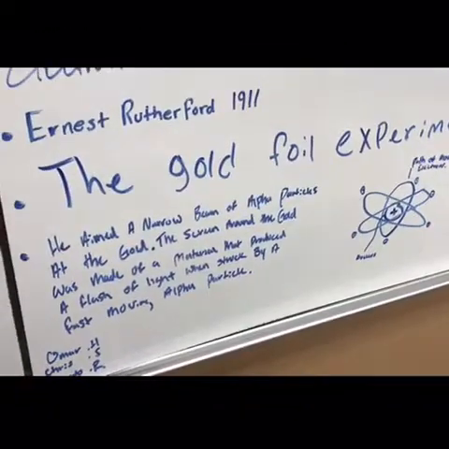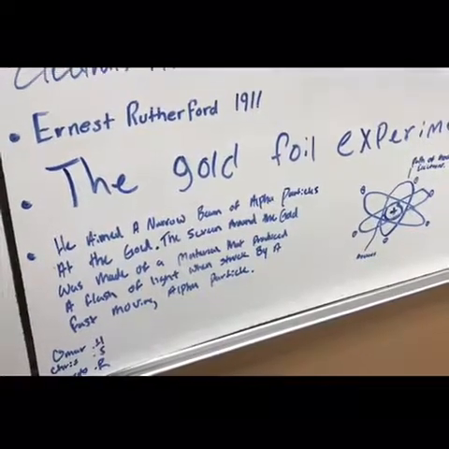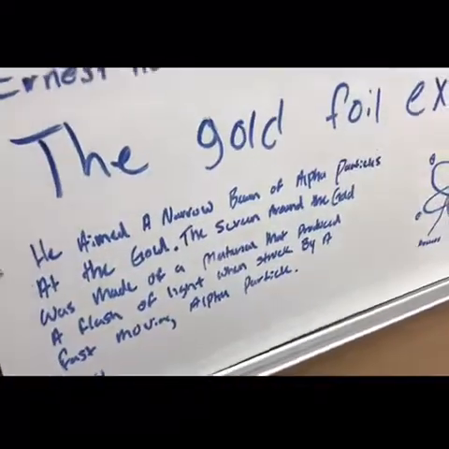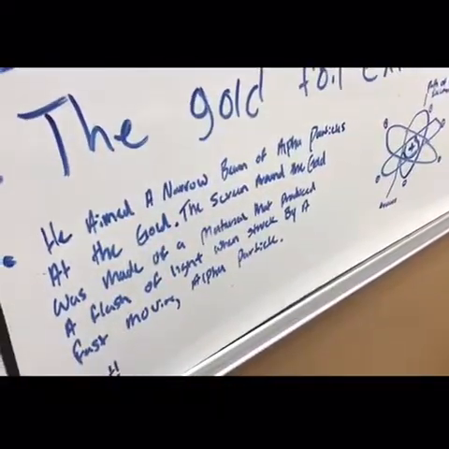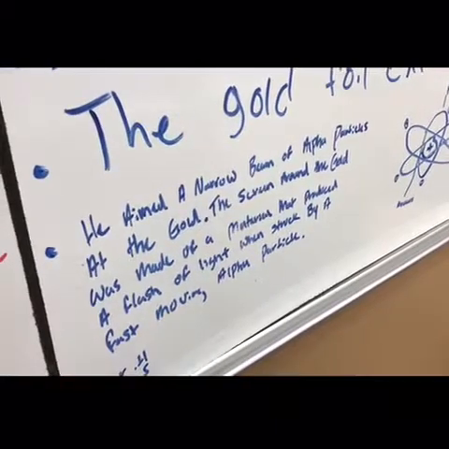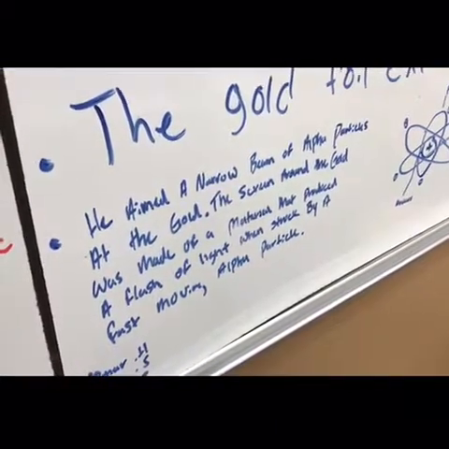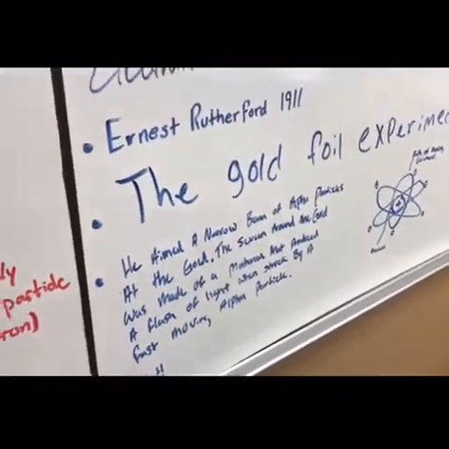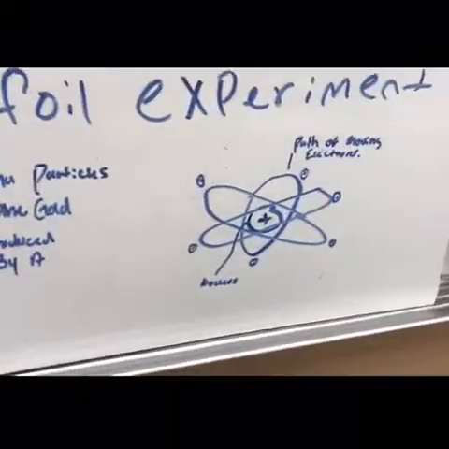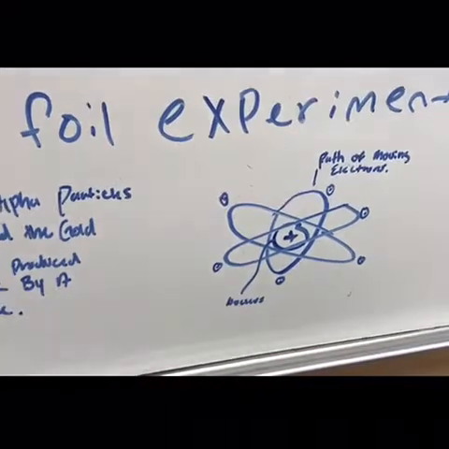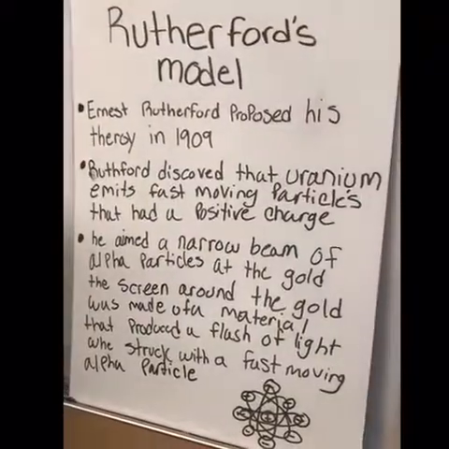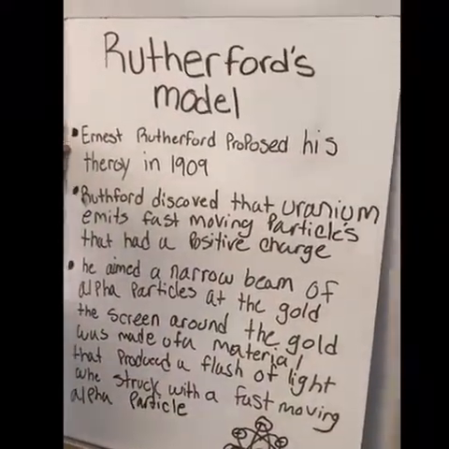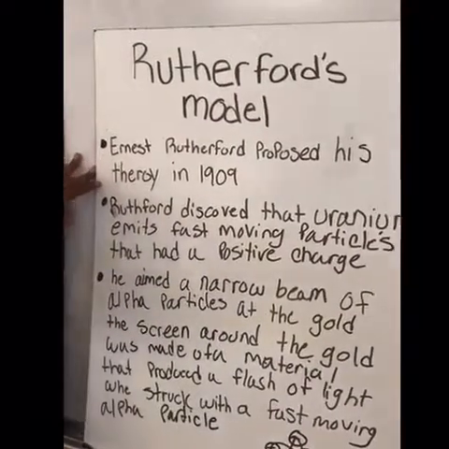He aimed a narrow beam of alpha particles at the gold. The screen around the gold was made of something that produced a flash of light when struck by a fast-moving alpha particle. Okay, so here's their atomic model right here. Path of electrons around the nucleus. Rutherford proposed his theory in 1909.